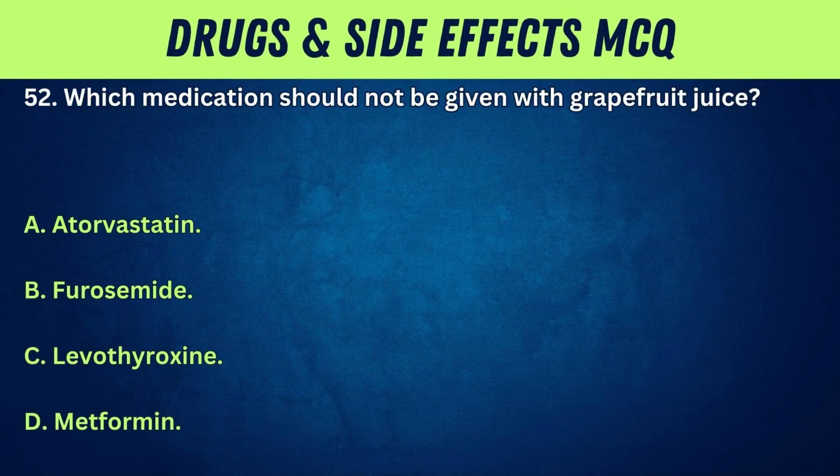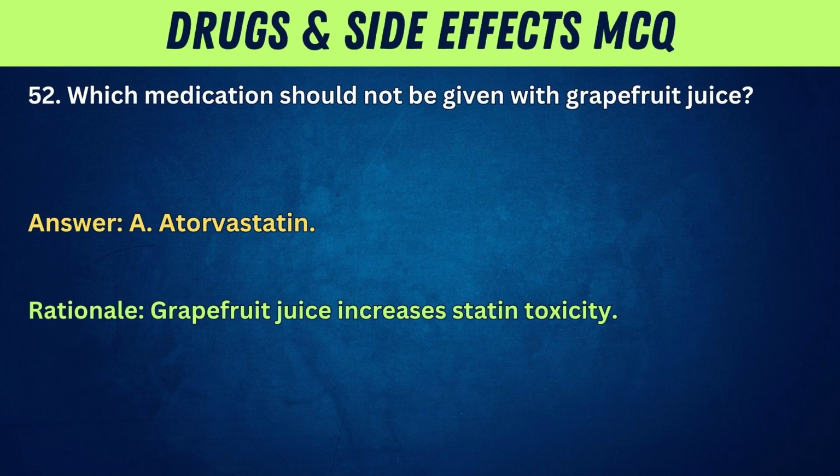52. Which medication should not be given with grapefruit juice? A. Atorvastatin. B. Furosemide. C. Levothyroxine. D. Metformin. Answer: A. Atorvastatin. Rationale: Grapefruit juice increases statin toxicity.